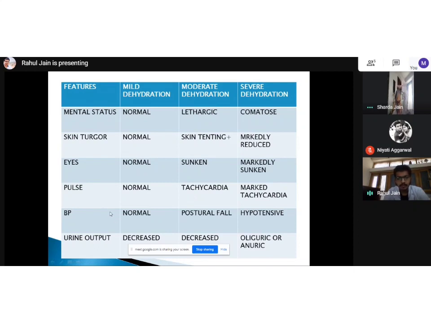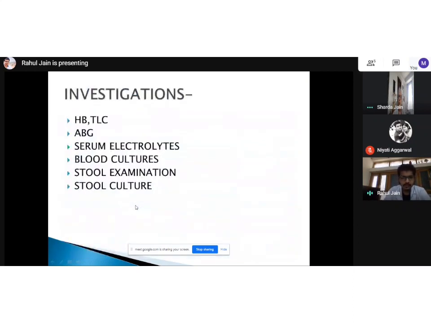But pulse and BP are always the first thing to be done. It's very important. So now, what investigations would I like to do? The first investigation when a patient comes to me with dehydration: I would like to do hemoglobin first, to see if there was associated blood loss or any occult blood loss.